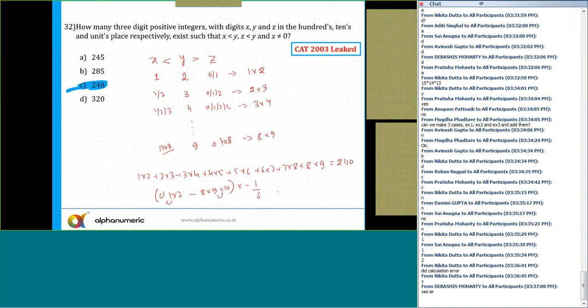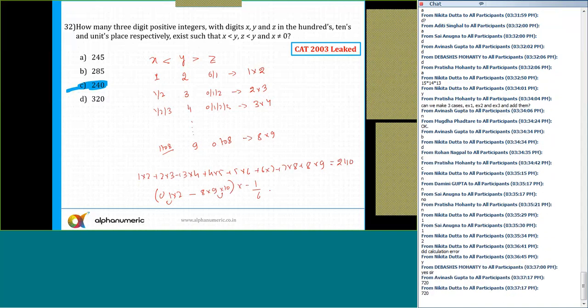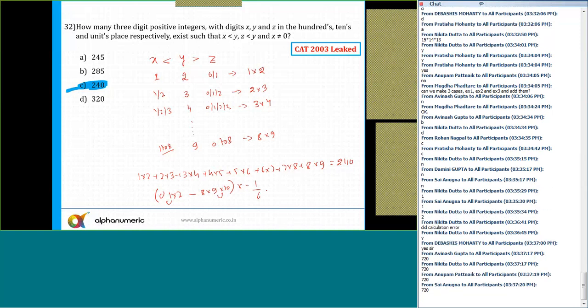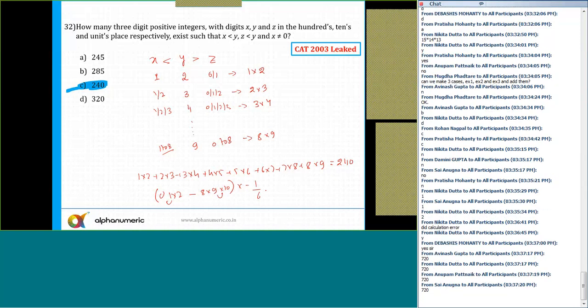That is 6. So this will be 8 into 9 into 10. What is 8 into 9 into 10? 720, na, and 720 by 6. I think it will not be 6, it will be 3. This is not 6. Number of terms are 3 into common fraction. So by using that particular shortcut, I'll get the answer minus 1 by 3, that is equal to 240.